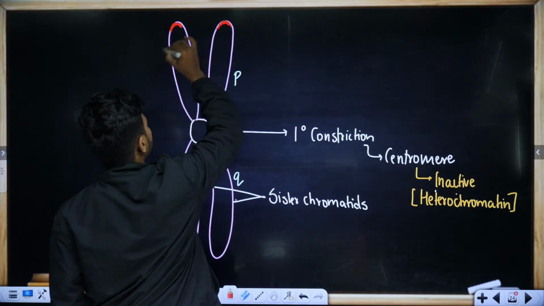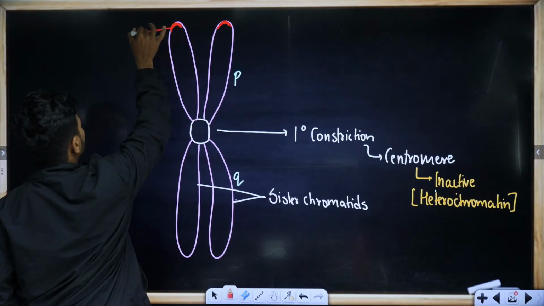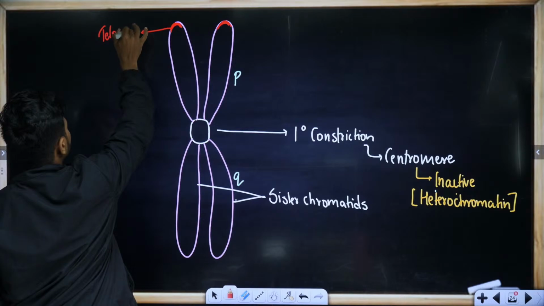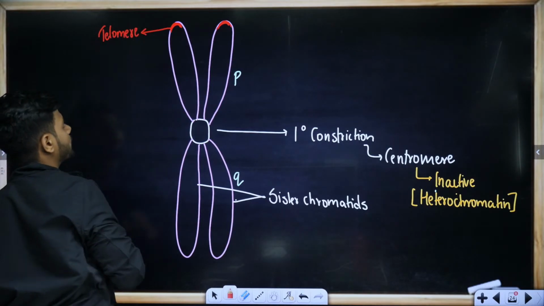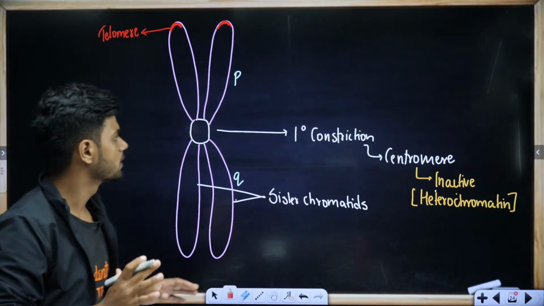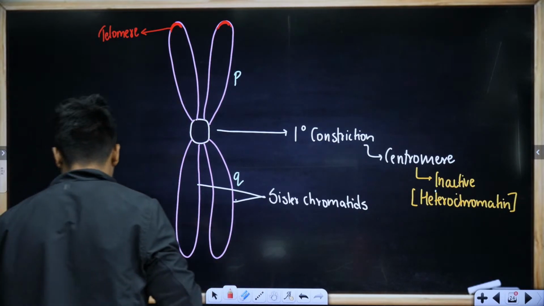The ends of chromosomes or chromatids are called telomeres. They are very important. They completely protect the chromosomes.